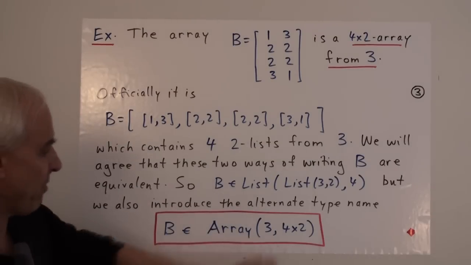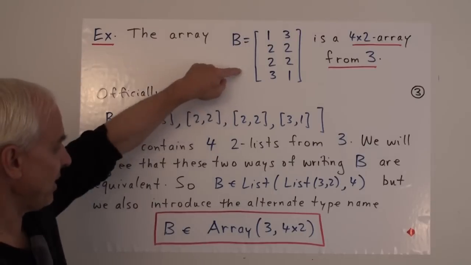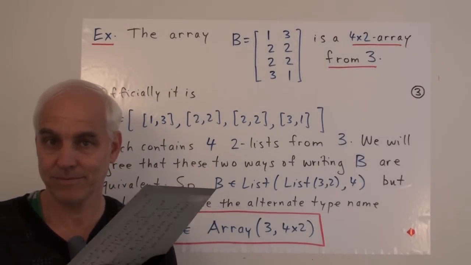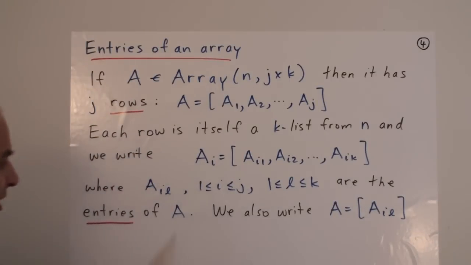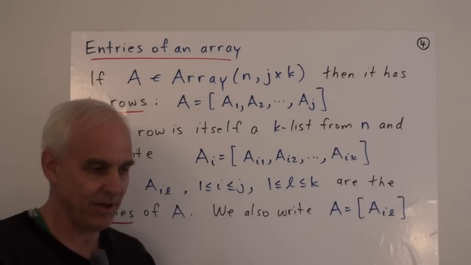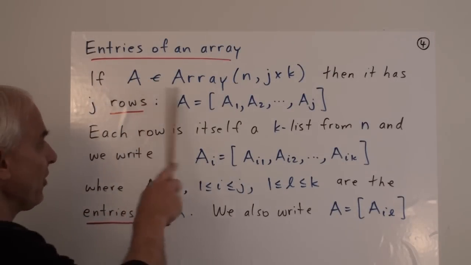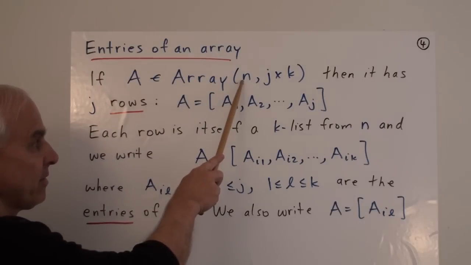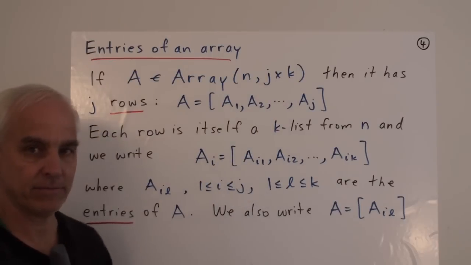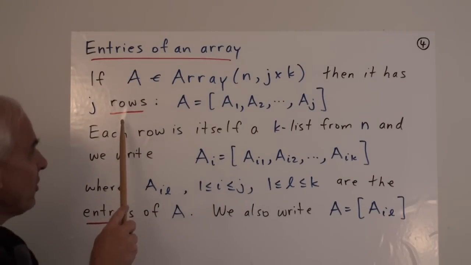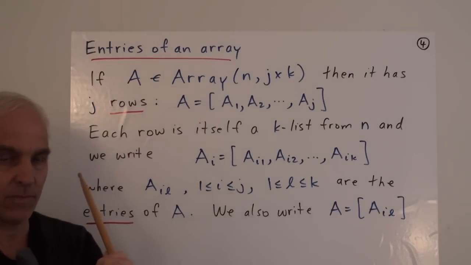All right, so this is a new type of object, and this B is an example of that type. Let's introduce a little bit of notation so that we can talk more efficiently about the various aspects of these arrays. Suppose that A is an array from N of dimensions j by k, or a j by k array from N. Then it has j rows.